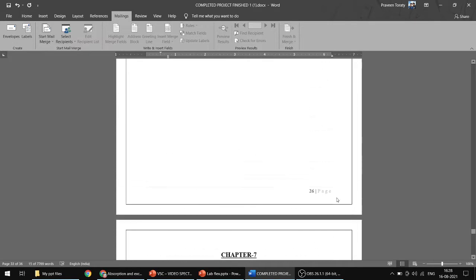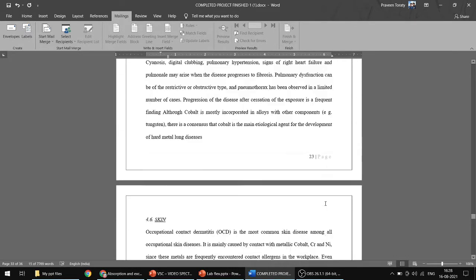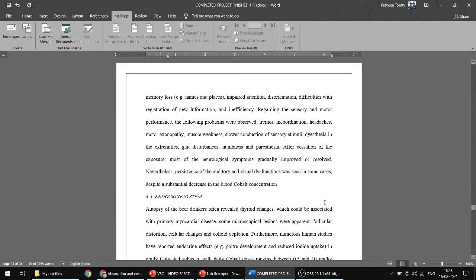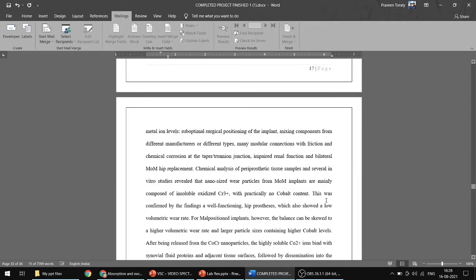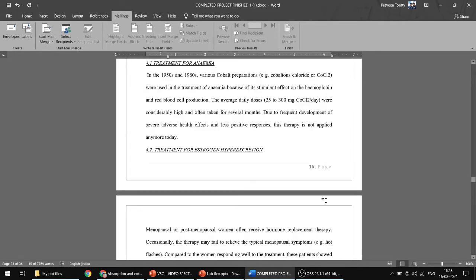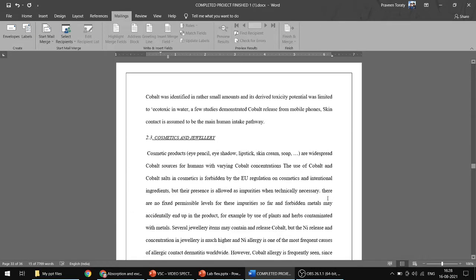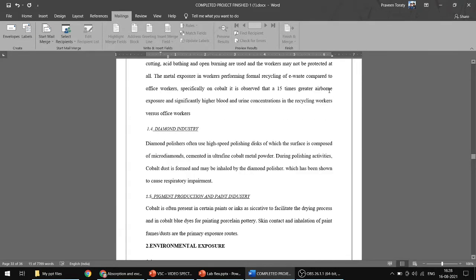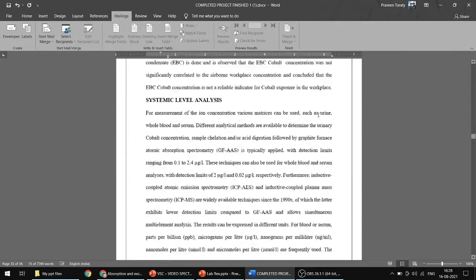Dear students, many of you are sending me the project work which is having a lot of content. So you can see this paper. Everything is good. Font is good, font style is good, margins are well maintained, page numbers are given. So let's see the first page in this.